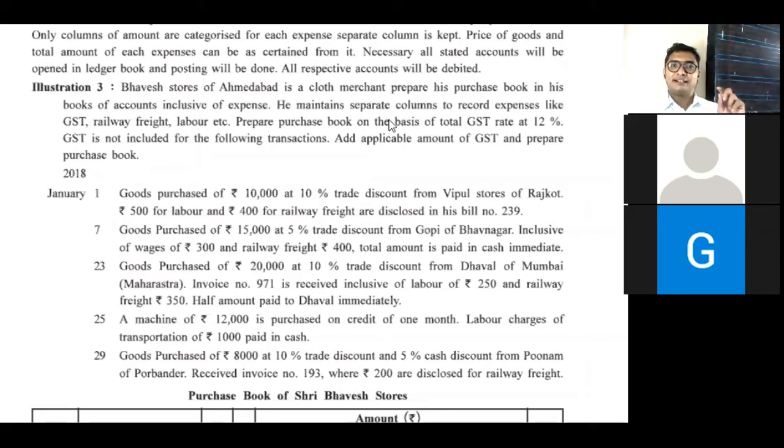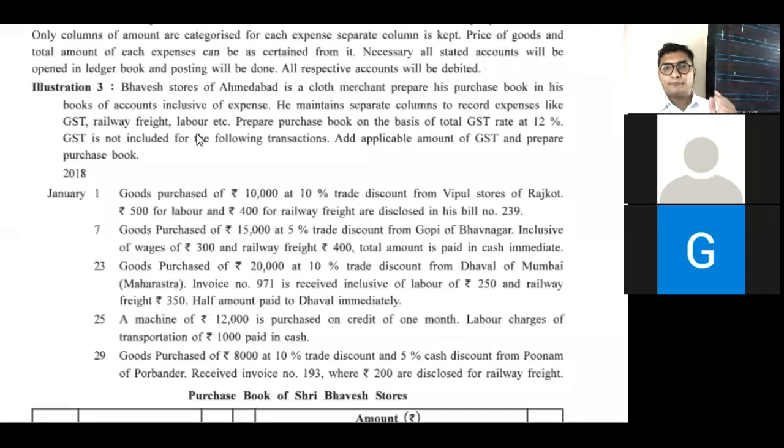He maintains separate columns to record expense like GST, railway freight, and labor. Prepare purchase book and GST rate is 12%. GST is not included in the following transactions. So here, name of expense is given, railway freight and labor. There are two types of expense given here, railway freight, labor.